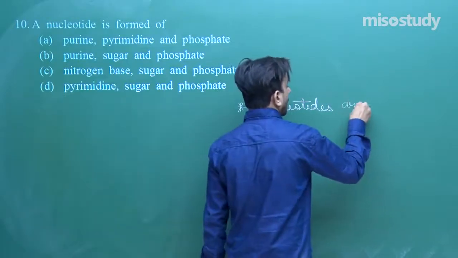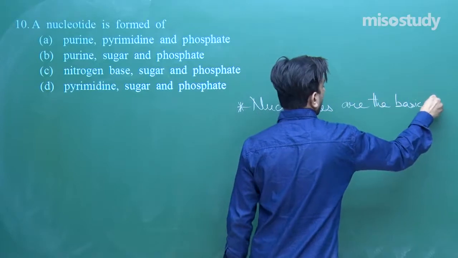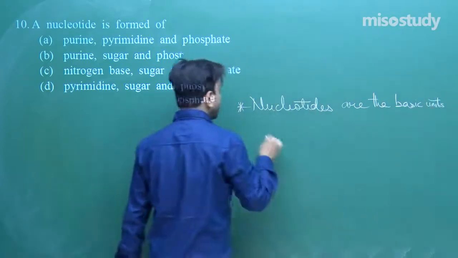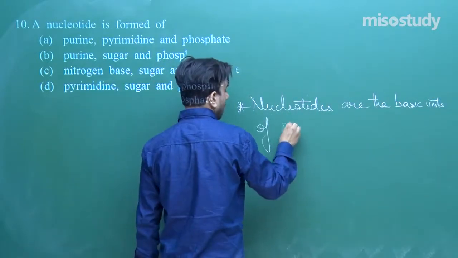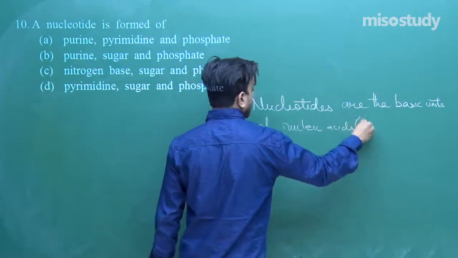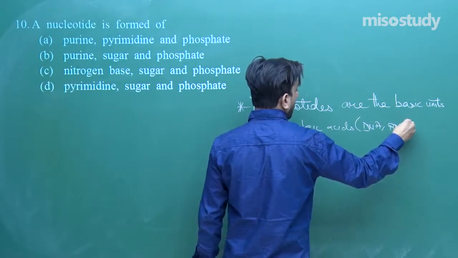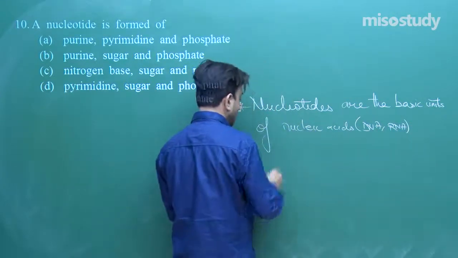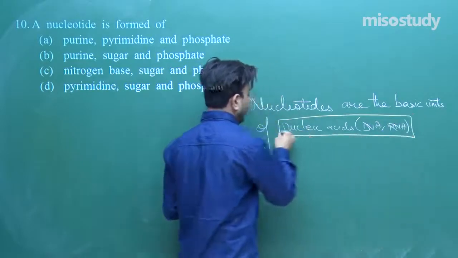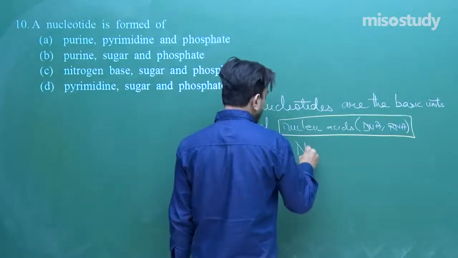Nucleotides are the basic units of nucleic acids, that is DNA and RNA. Okay, DNA and RNA.